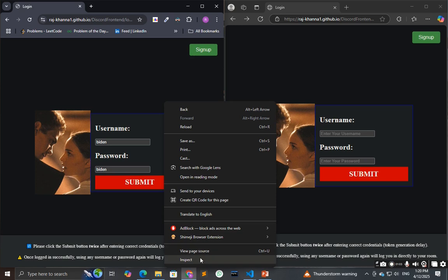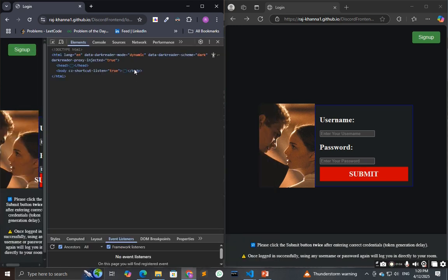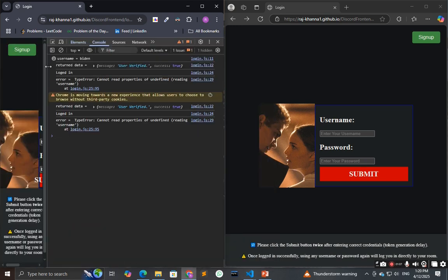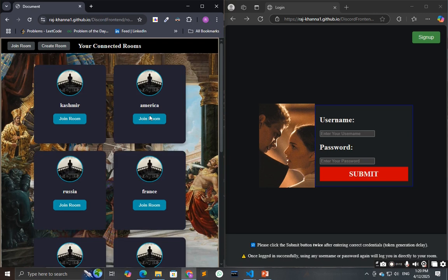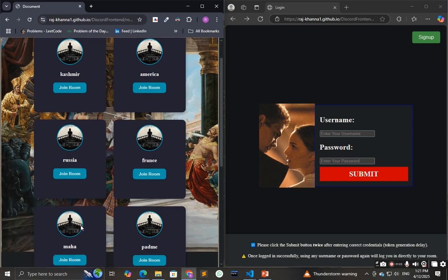So the user has been logged in, and this is the place where all the rooms that the Biden user has joined will be shown.